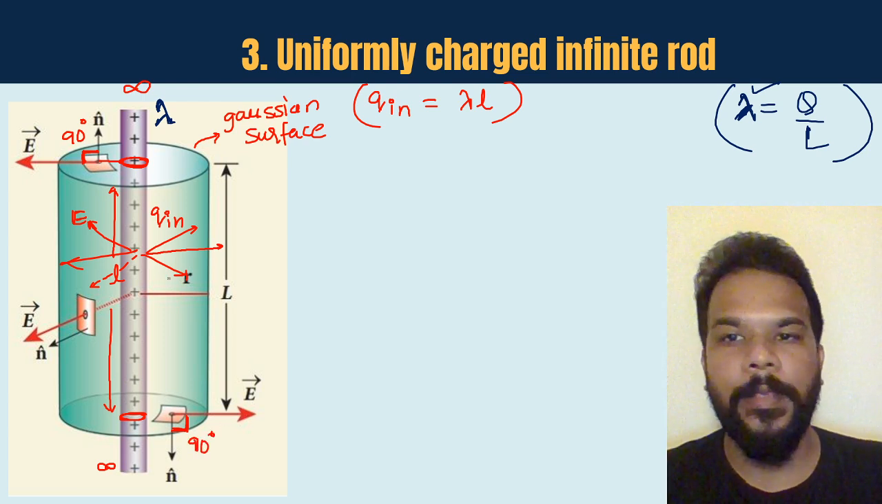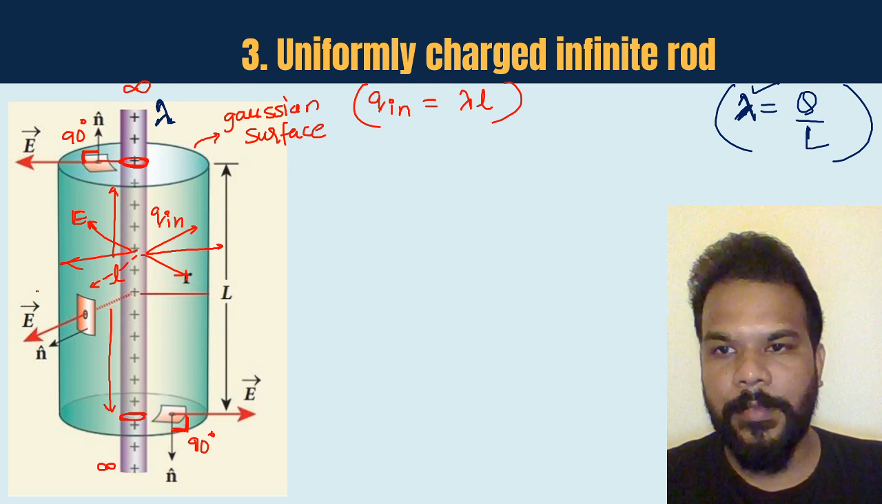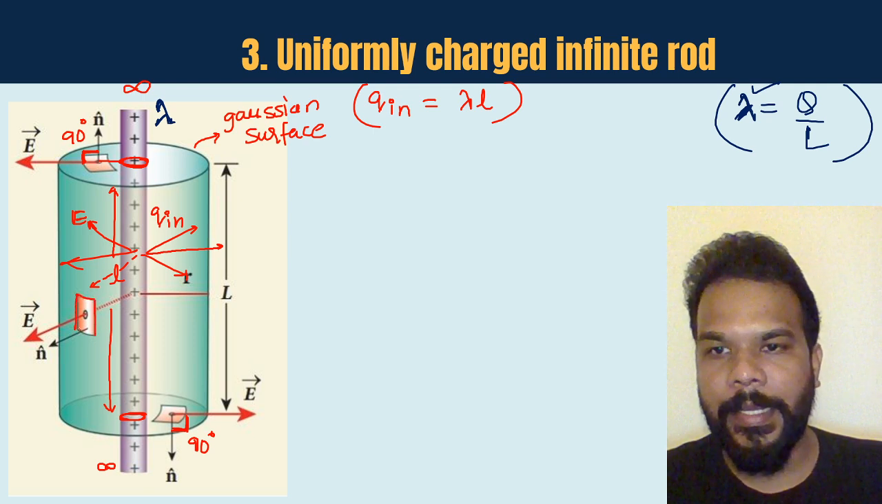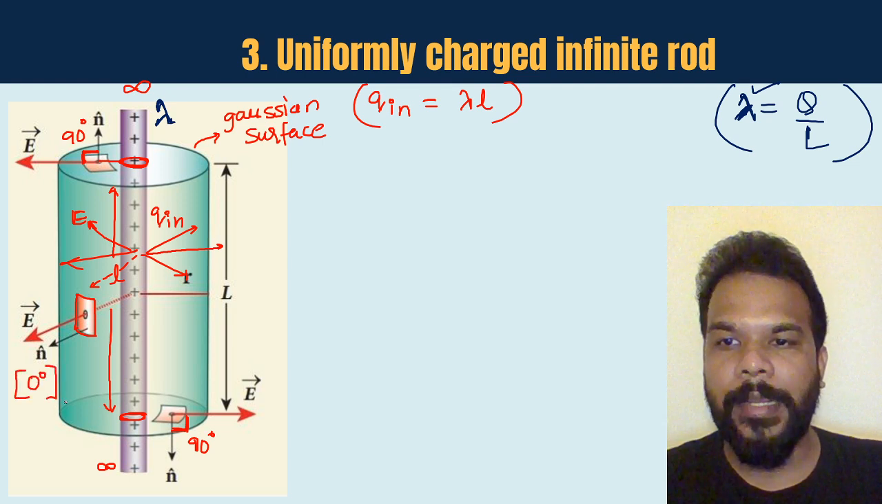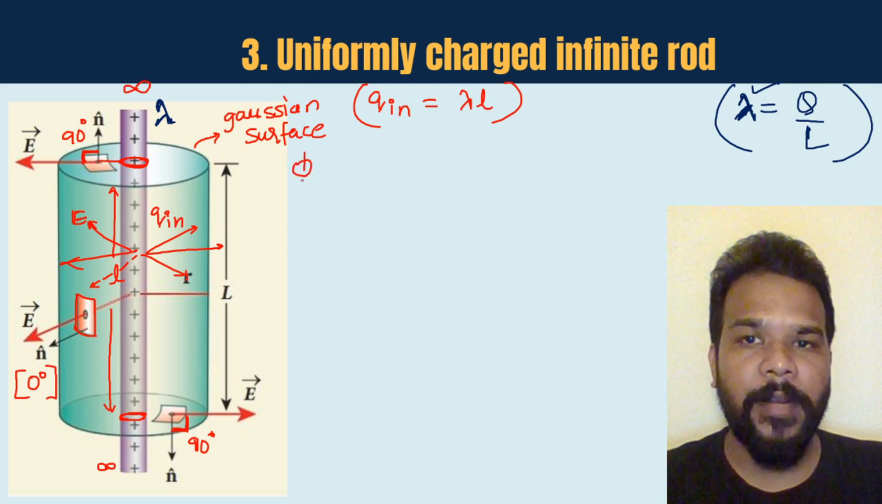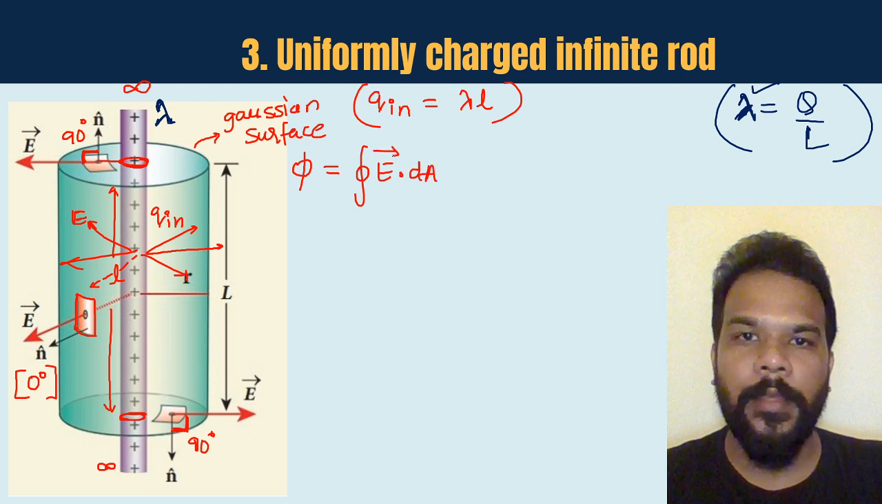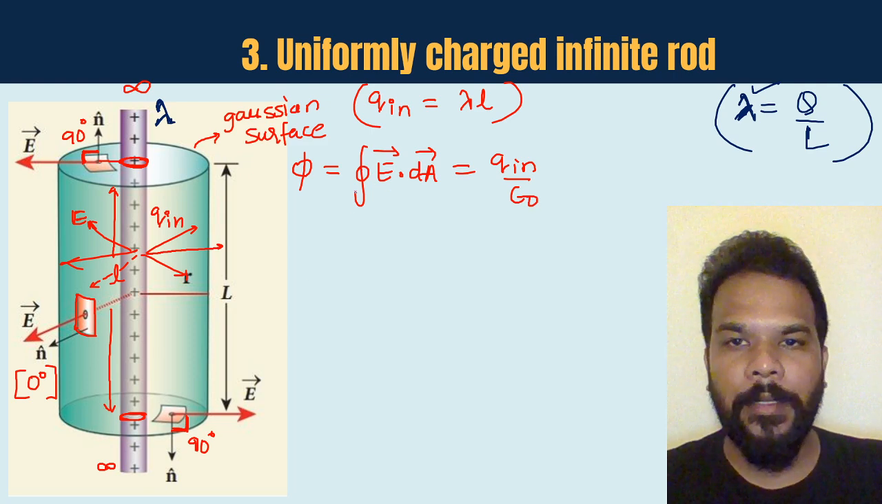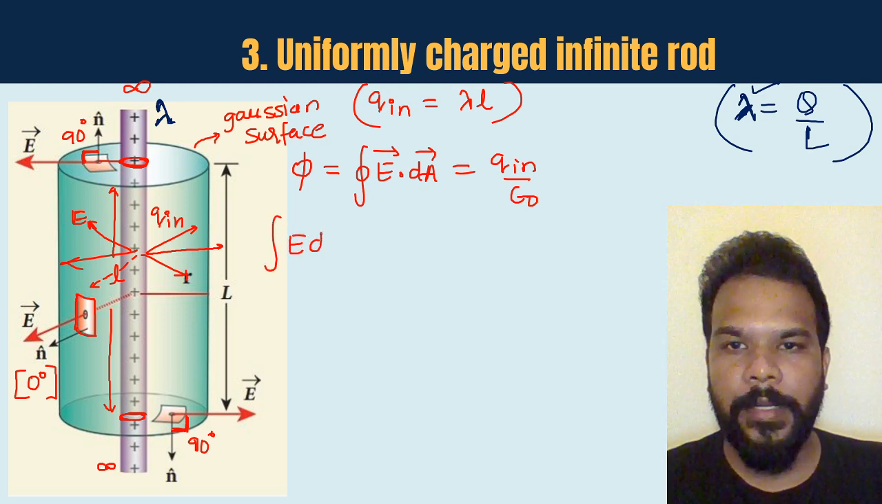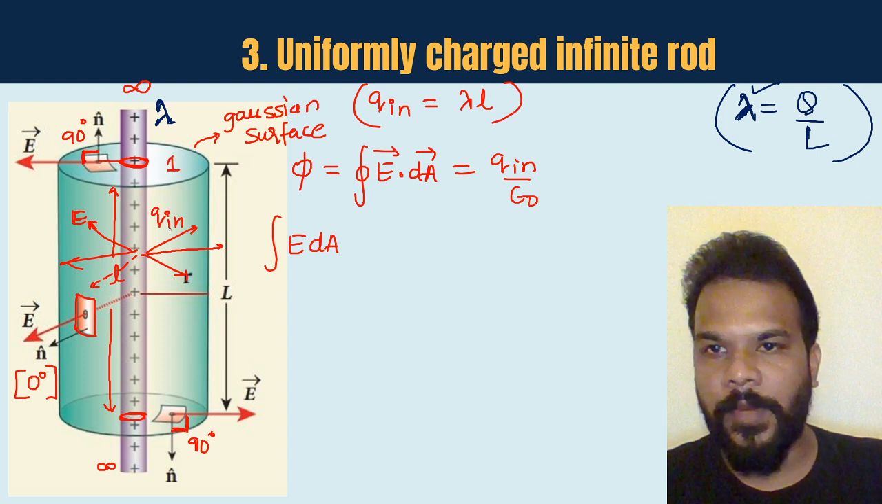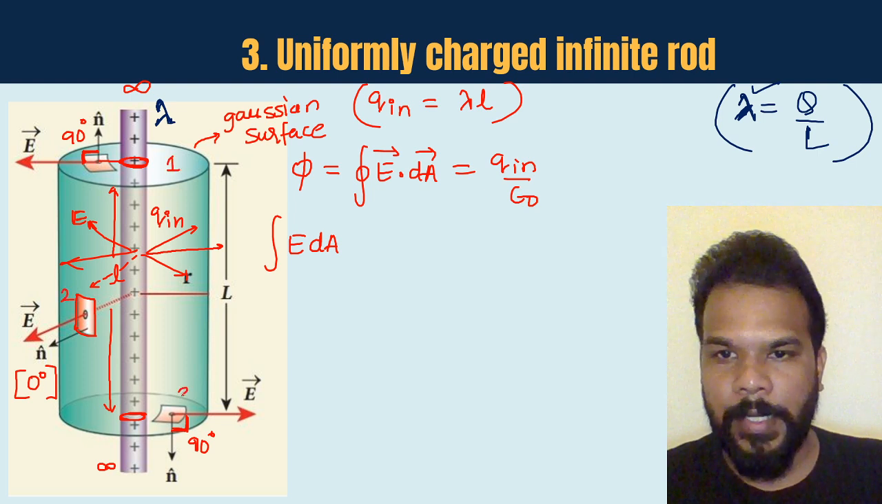But if you look at the curved surface guys, this is where I want your focus now. On the curved surface, if I choose any small elemental area here, then the area vector and electric field vector are enclosing an angle of 0°. So if I'm interested in writing the flux, which is basically closed integral of E dot dA, and is going to be q in by epsilon naught, then this closed integral can be divided into three simple integrals, as integration of E into dA for say surface 1, this is surface 2, and this is surface 3.